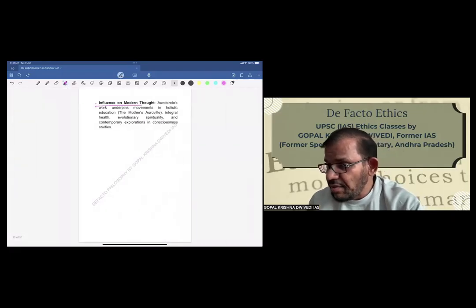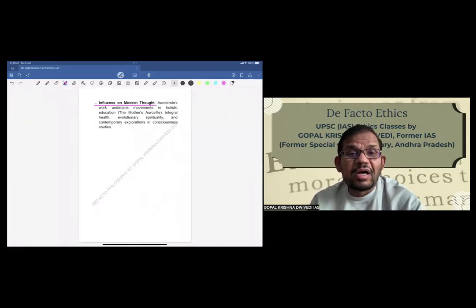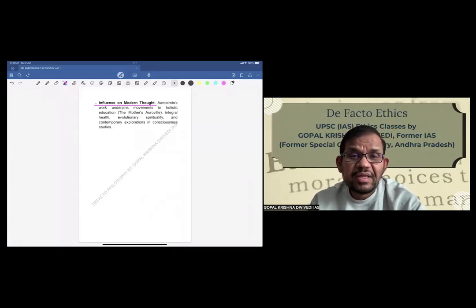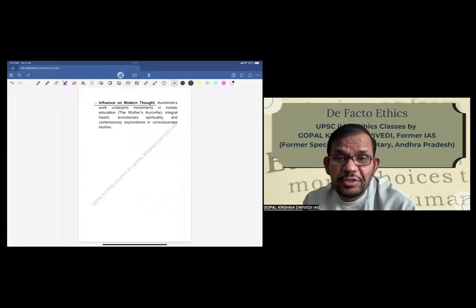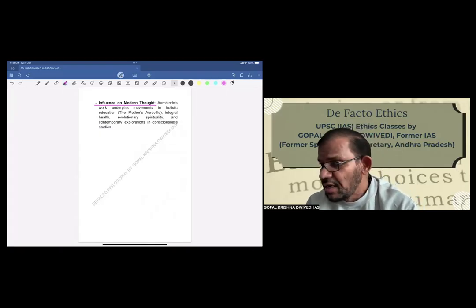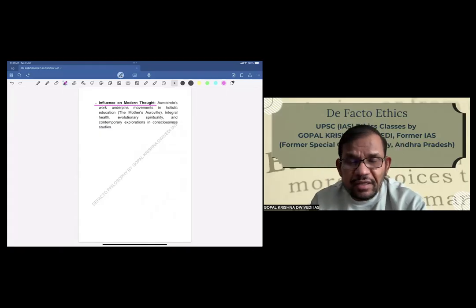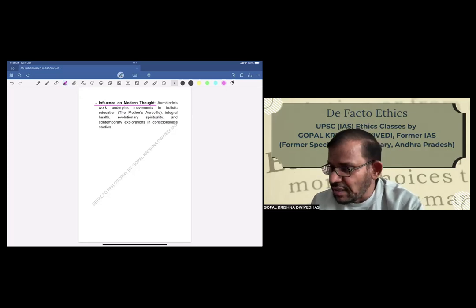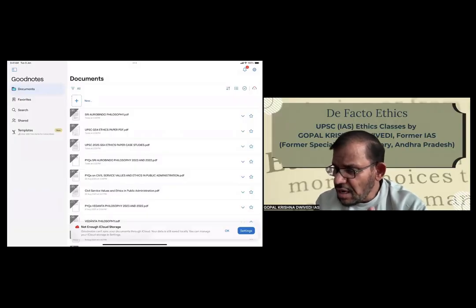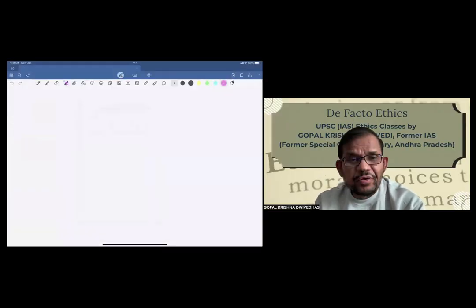Then, last, influence on modern thought. Aurobindo's work underpins movements in holistic education, integral health, evolutionary spirituality, and contemporary explorations in consciousness studies. So it has a great influence as far as modern thought is concerned. This is, in brief, Aurobindo's philosophy. Now we'll see a few PYQs.